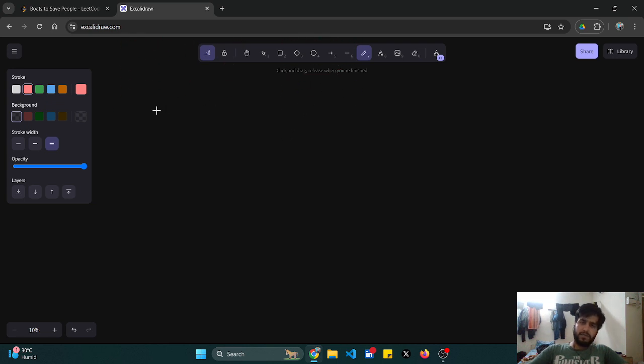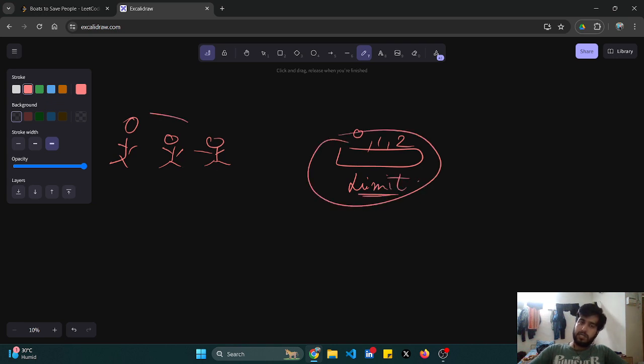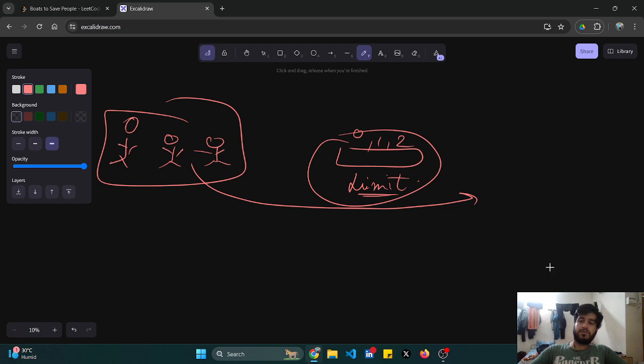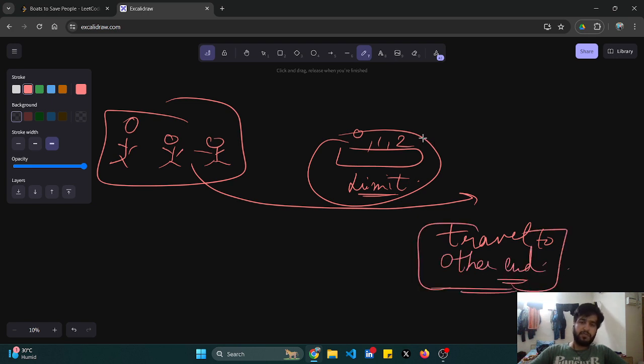This is the question. Basically you are given some people and their weights. This is a boat which can carry 0, 1 or 2 persons with a limit. You have to find out the minimum number of boats so that these people can travel to the other end. So what are the minimum number of boats? You have to find the minimum number of boats.